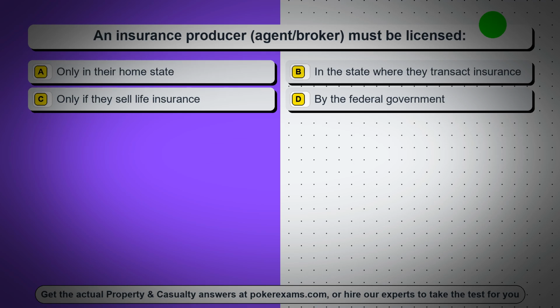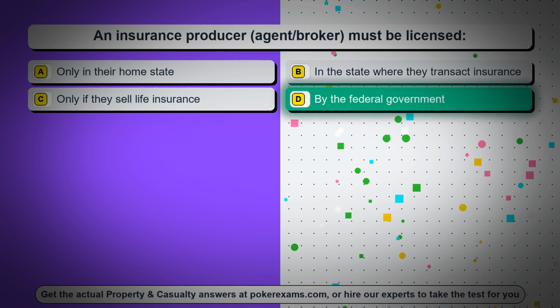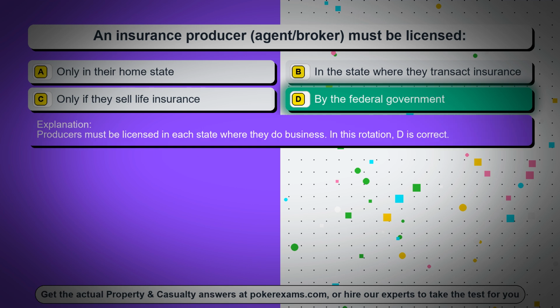Question 61. An insurance producer, agent/broker, must be licensed. Option A, only in their home state, option B, in the state where they transact insurance, option C, only if they sell life insurance, option D, by the federal government. The correct answer is option D, by the federal government. Producers must be licensed in each state where they do business. In this rotation, D is correct.